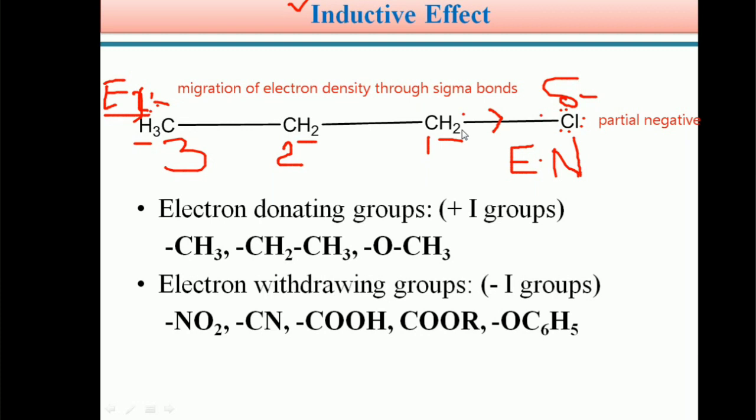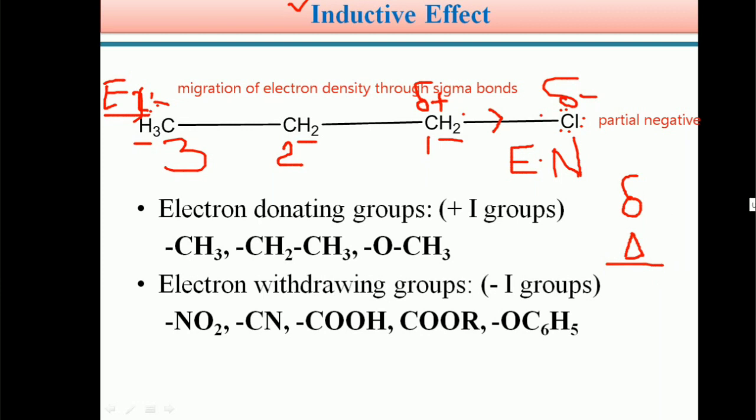Here the electron density moves away from the carbon. As a result, carbon gets a partial positive charge. It is denoted with a delta plus. Students, this is a small delta. We know the capital delta, which looks like a triangle, is generally used to denote a heating reaction. So this is a small delta.